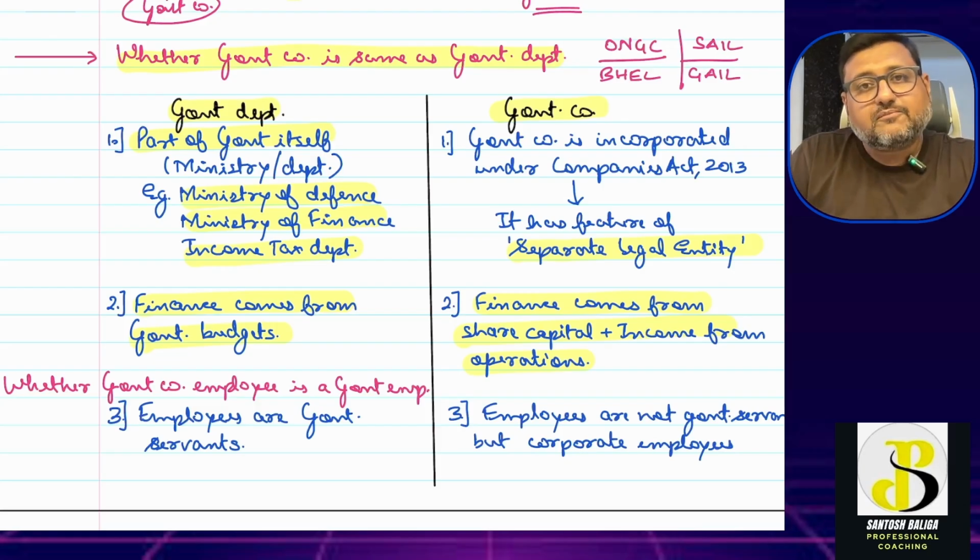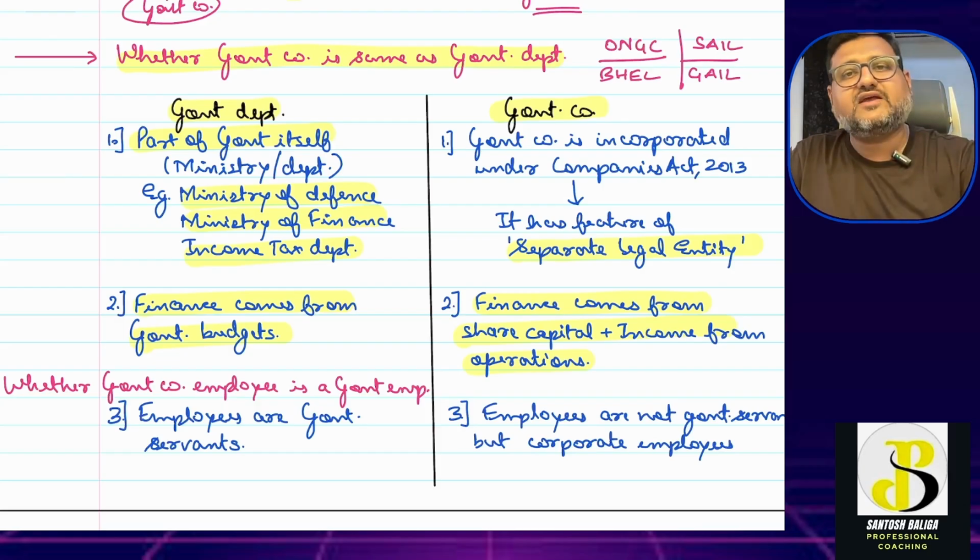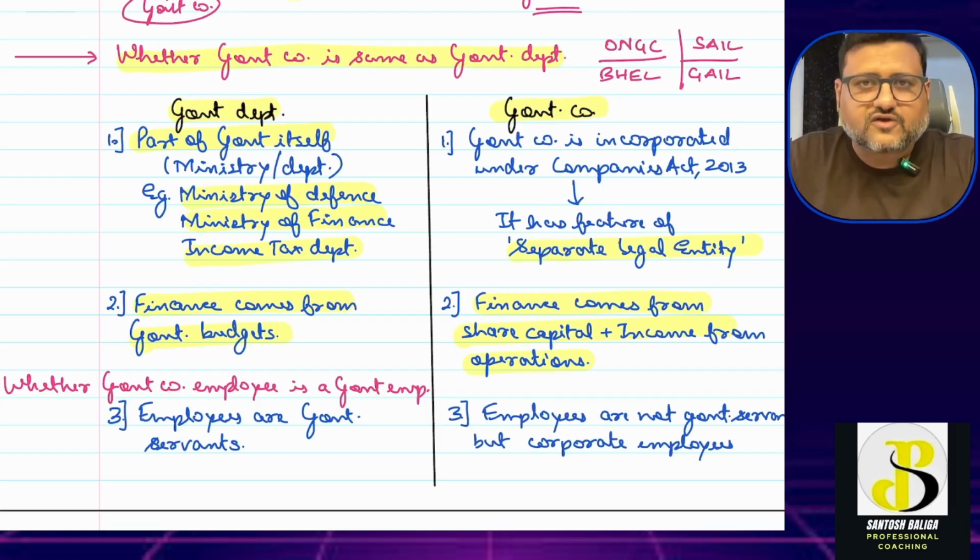And whether the employee of such a company will become an employee of the department? No, it is not possible, and that has been given in several judgments of the Supreme Court also. We will go through the case laws in a minute, but the concept is that employees of a government company are not government servants, but they are corporate employees of the government company.